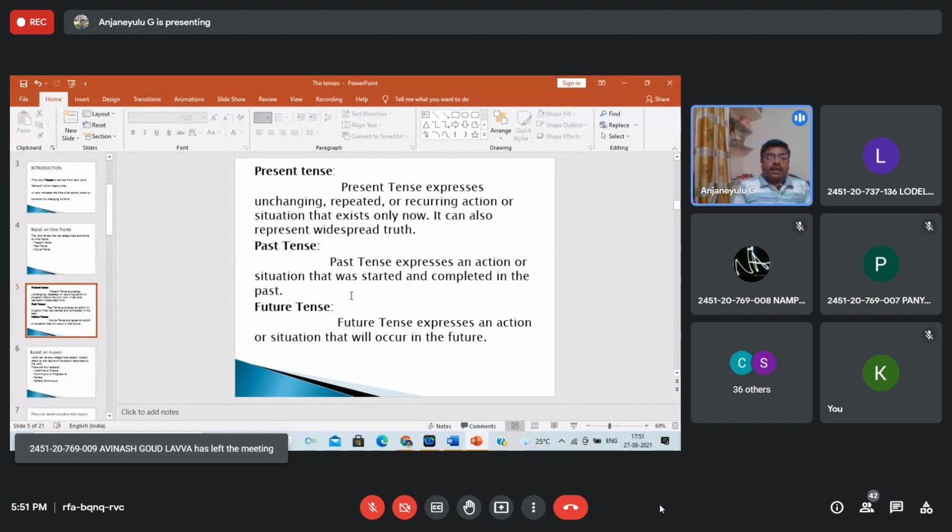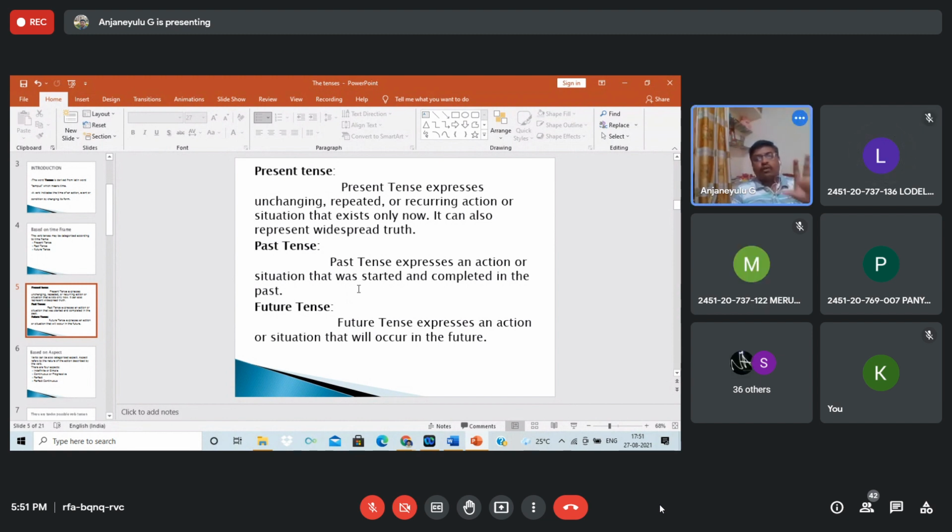If I say they are listening to English class, what is the past tense? What is the plural of are in the past tense? Were. Exactly, they were. In the exam also they will give different verb forms, but you have to understand whether that verb form is in the present tense or past tense. Then only you are able to attempt the correct and suitable answer.